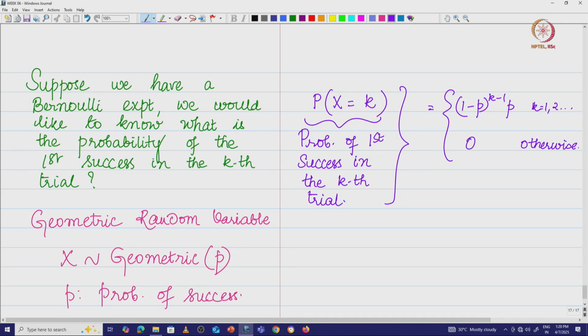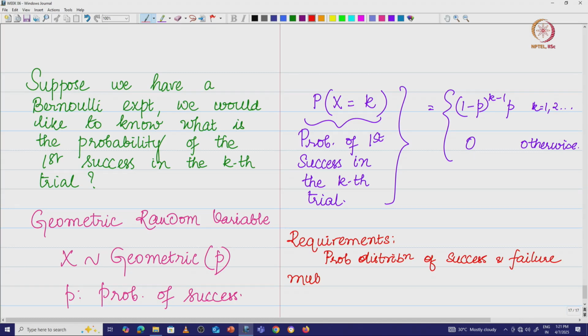So, the requirement here again we have, the requirement is that the probability distribution of success and failure, when I say probability distributions, it is basically this p and 1 minus p that we have, it must remain unchanged, it must remain the same throughout, I mean for all the trials, right, must be identical across trials.